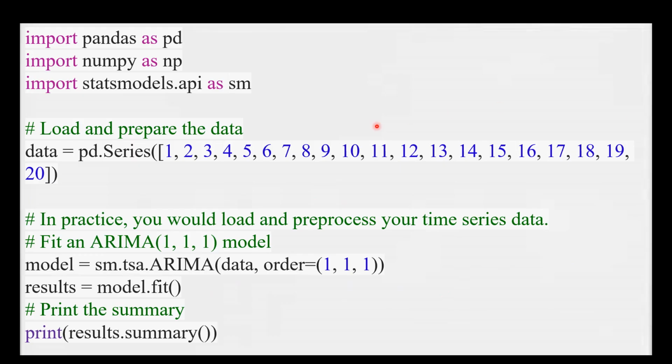So let's look at a simple Python code using the statsmodels library to fit an ARIMA model. So this code demonstrates an ARIMA(1,1,1) model, which stands for an autoregressive order 1, a first order differencing and a moving average order 1. So this statsmodels library provides an easy to use interface for fitting and interpreting ARIMA models.